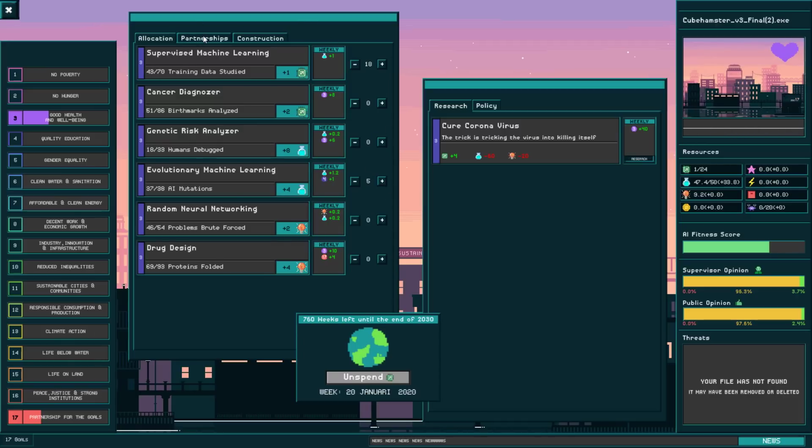And I should actually have... No, I still need a little bit more. So let's fold some more proteins. Actually, yeah, I also kind of want more creativity. This will give me creativity as well, though. So many choices. There we go. So I have 50 research now.